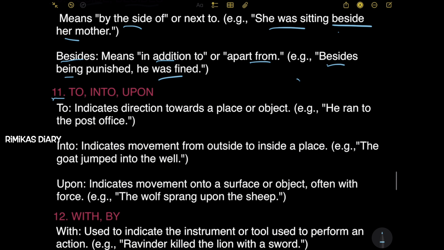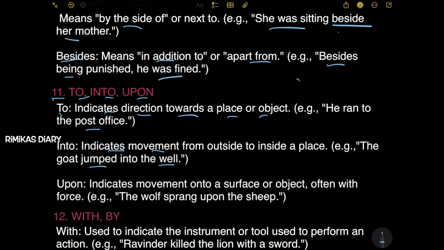Next, 11th one. To, into, upon. To indicates the direction towards a place or object. Example: he ran to the post office. Next, into indicates movement from outside to inside a place. Example: the goat jumped into the well.